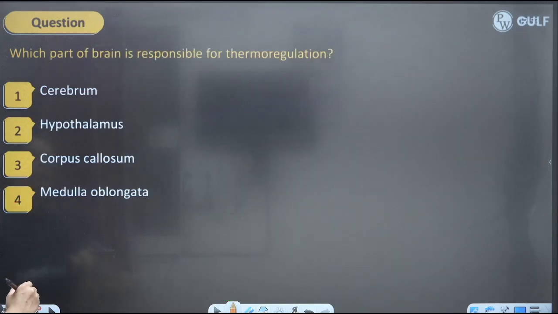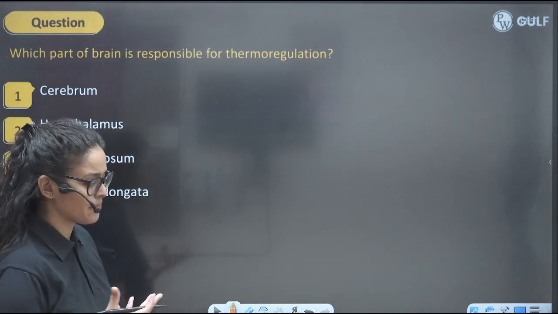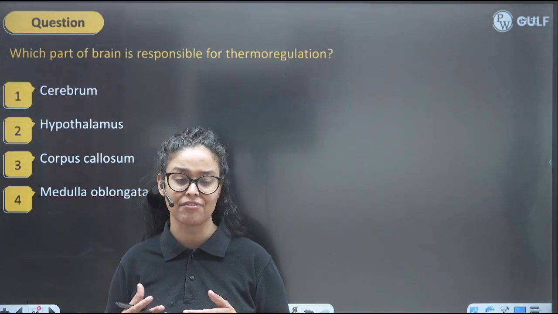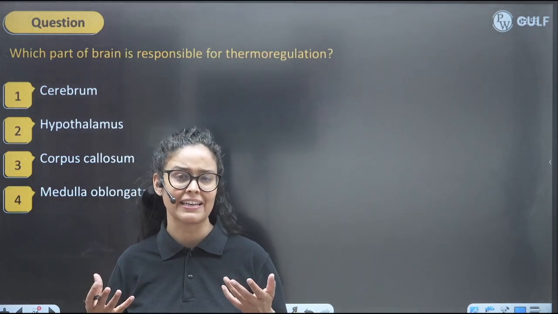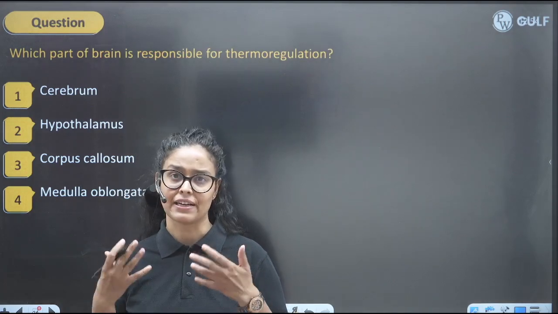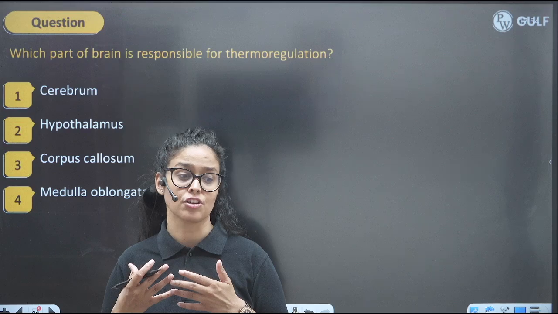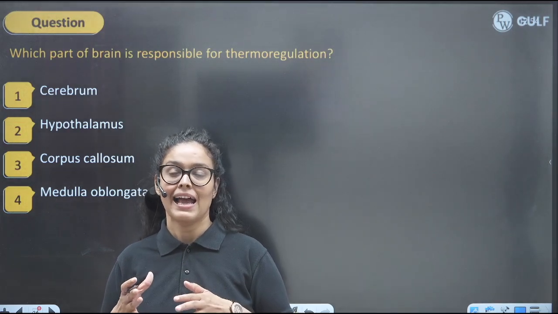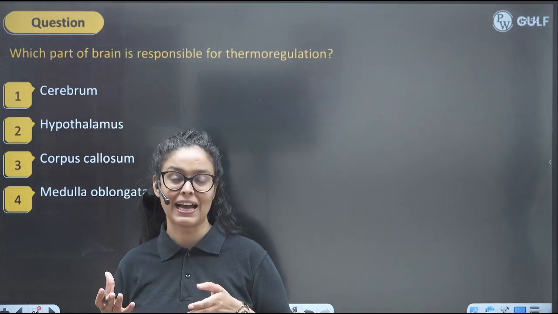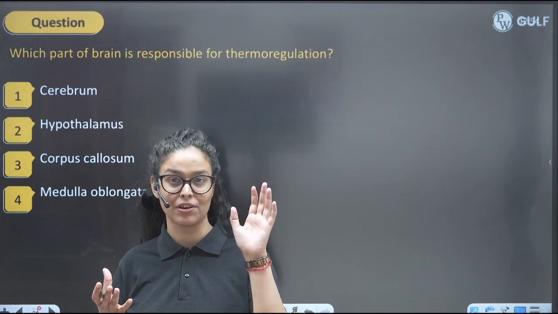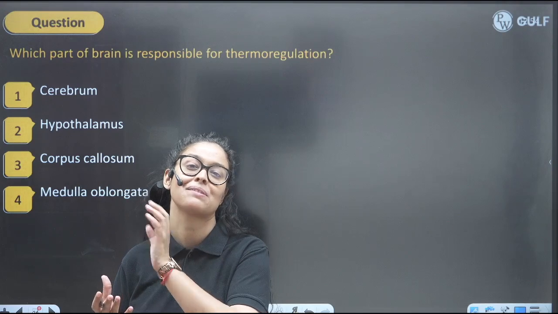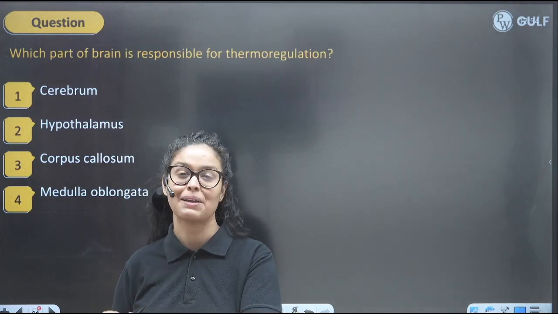So kids, which part of brain is responsible for thermoregulation? So we know that cerebrum is responsible for your IQ, your decision making, your intelligence, right? So all the things related to your brain, to your thinking, to your perceptions will be controlled by cerebrum. And the hypothalamus will be controlling your urge of hunger, urge of thirst, thermoregulation, sexual desire, some emotions.